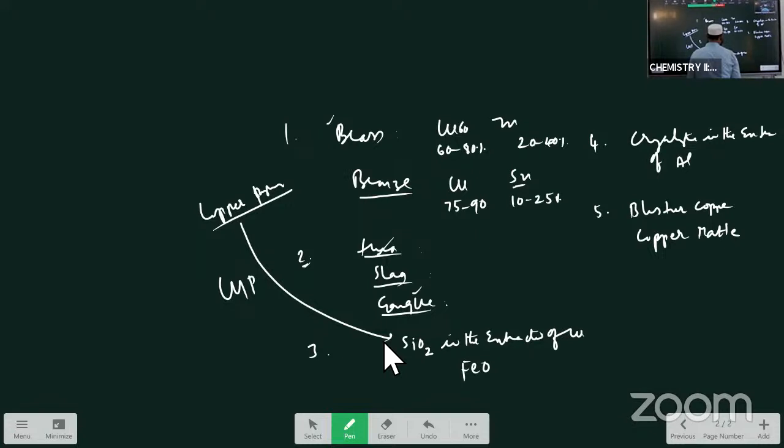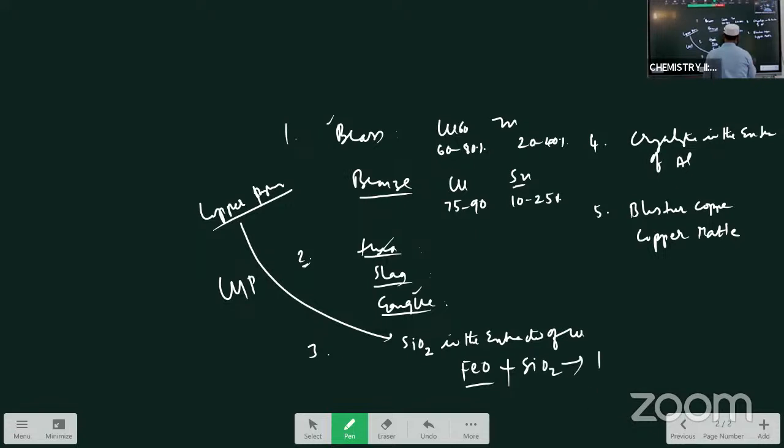In the extraction of copper, first the froth flotation process is used. The ore gets purified by the froth flotation method. After that it is subjected to the roasting process. After roasting, the copper pyrite ore is converted to cupric oxide, and FeO is present as an impurity. To remove this FeO impurity, the ore is mixed with SiO2 and heated in a blast furnace.